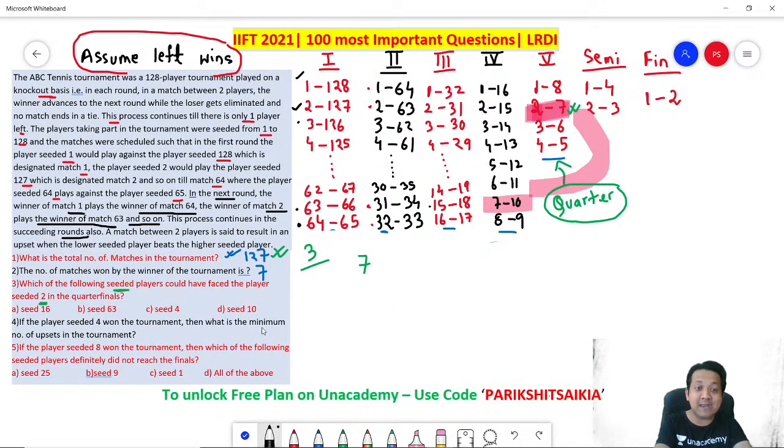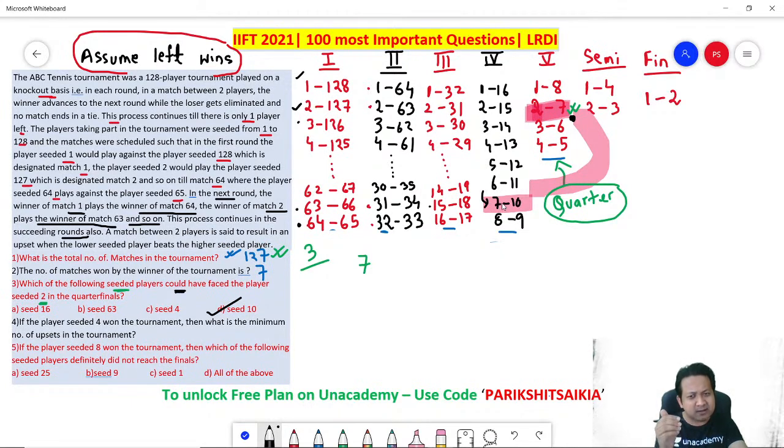Why? Rank 10 is there in the answer options. Option B. Are you getting it? They are using an English word could here. Could. Meaning there are many answers, but you tell me among the answer options which is possible. So in my case, answer is 7, but definitely there are many scenarios. So the scenario could have been whoever defeated 7 in the previous round could have played against 2 in the quarterfinals.